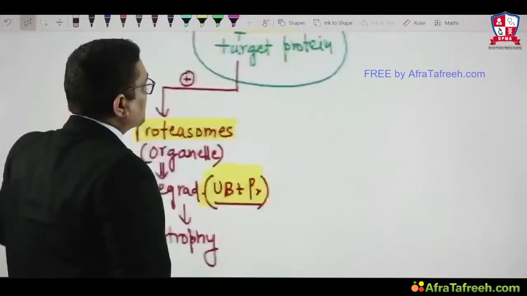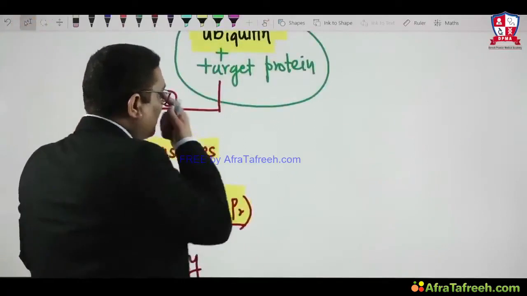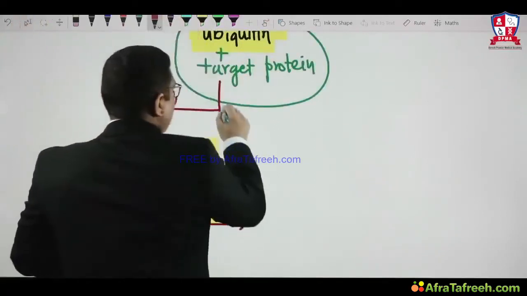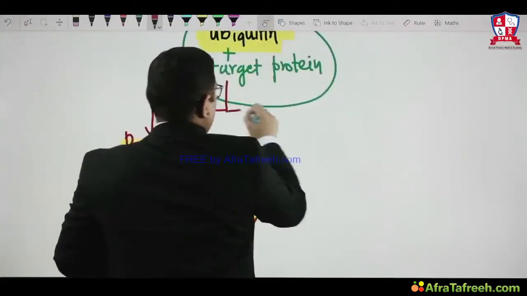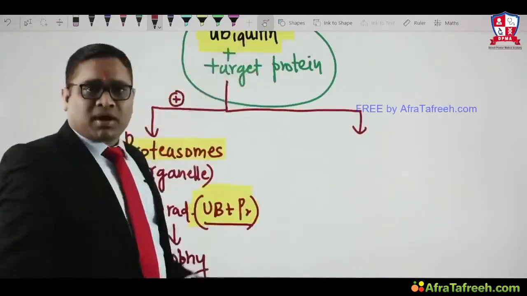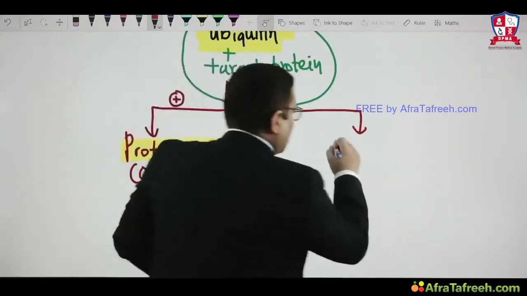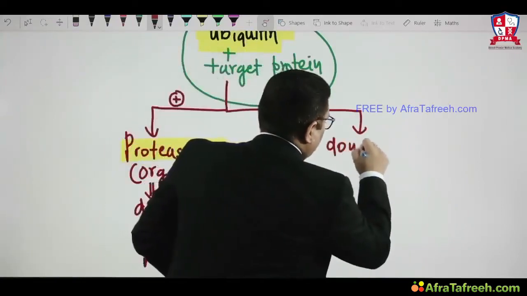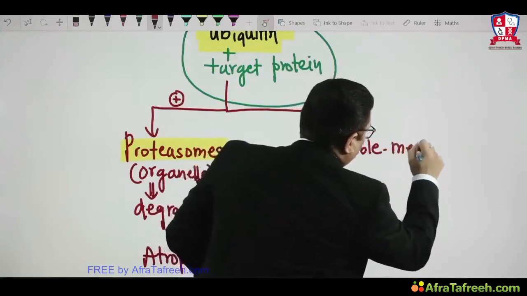Now let us see what happens in autophagy. Autophagy means self-eating. So in autophagy, what happens after the target protein combines with ubiquitin? They will be taken into a double membrane bound structure. See what I am writing: double membrane bound.